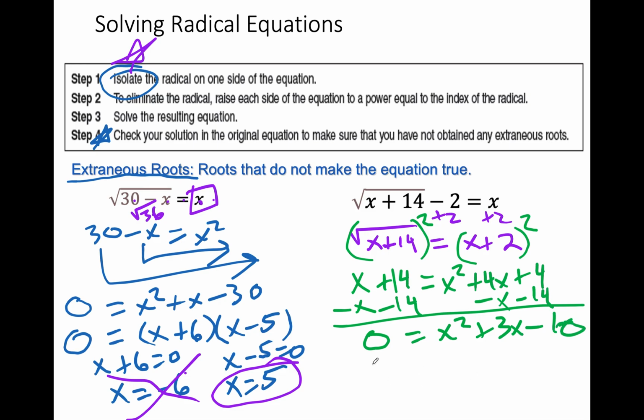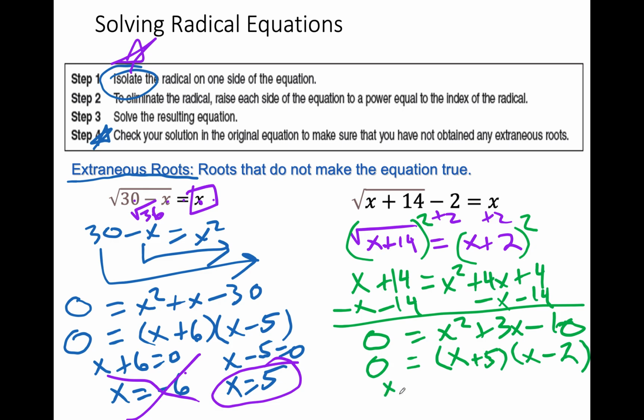Now I'm going to factor. Factoring. When am I ever going to use this in my life? Duh. Solving radical equations. Holy cow. And then I think to myself, what do I multiply together to get negative 10 and add together to get positive 3? It's got to be positive 5, and it's got to be negative 2.